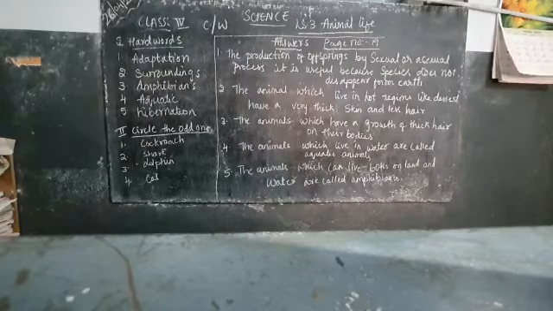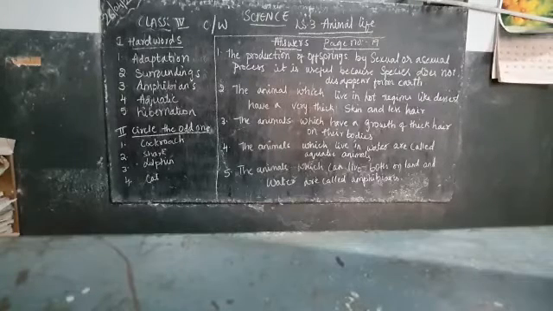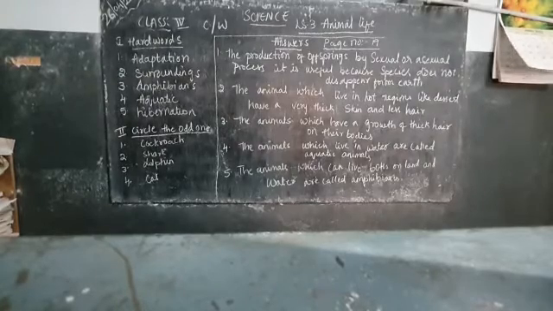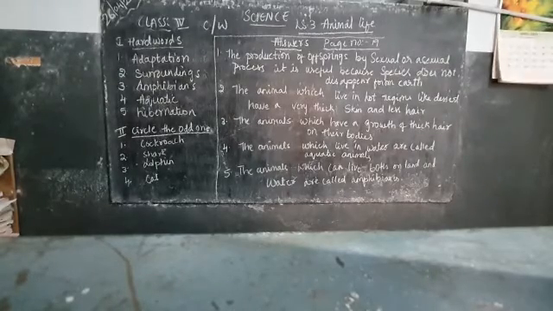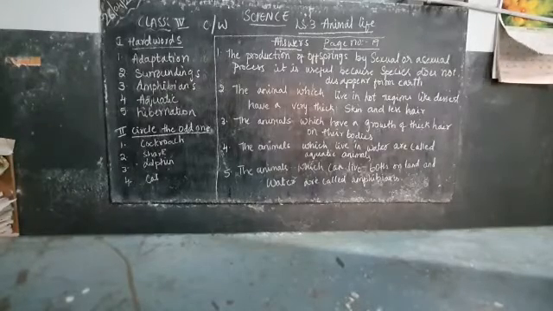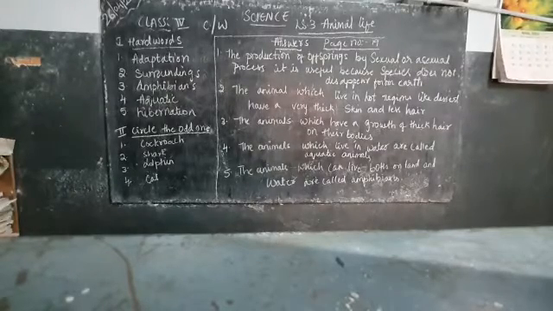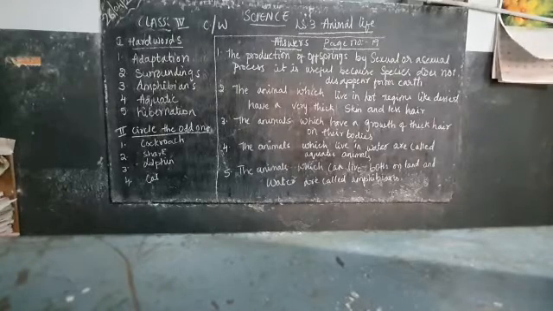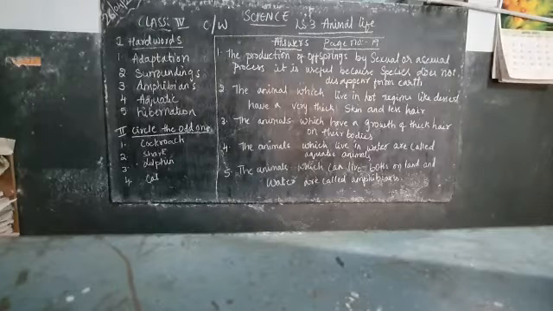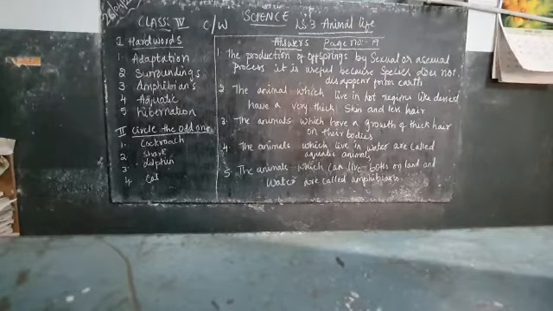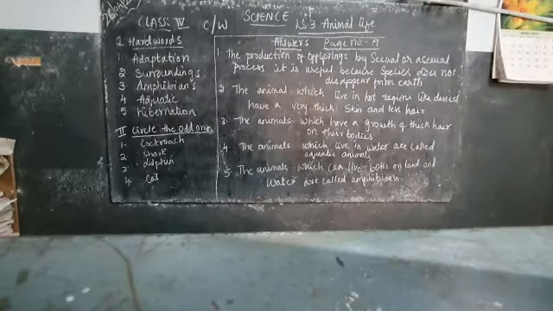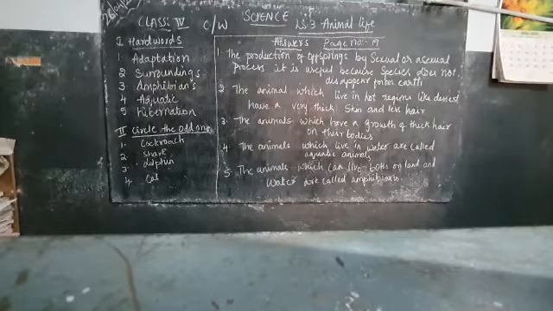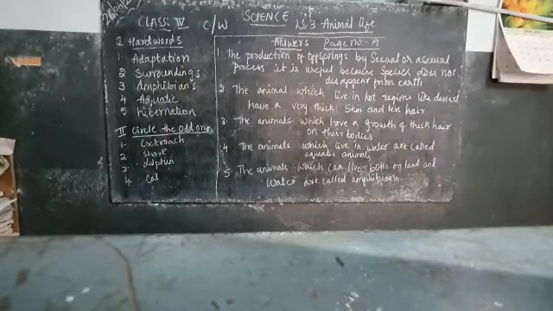Now we will go through our lesson. So what is animal life? Even animals have life, but in a different kind of manner. Like how? Animals are adapted. Adapted means they live in some regions and they are adapted to those conditions. So animals which live on the land are called terrestrial animals. In the last class we studied terrestrial plants. Like that we have terrestrial animals. So what are the terrestrial animals?